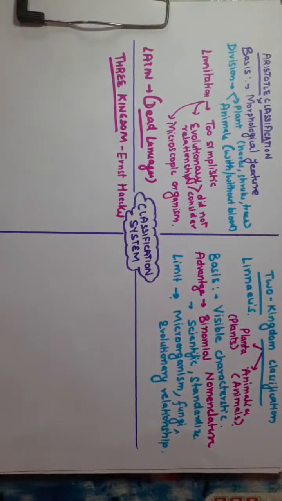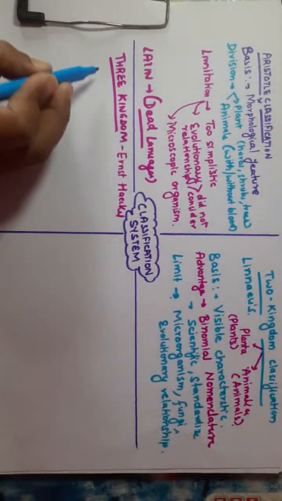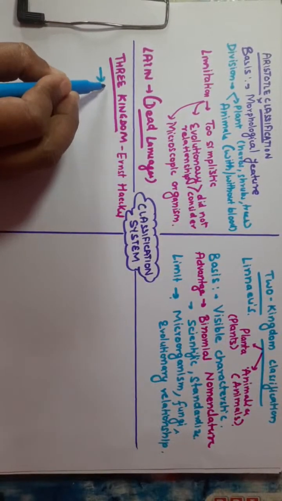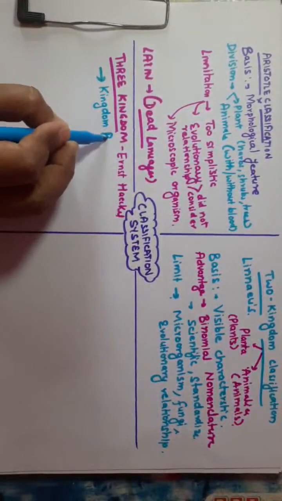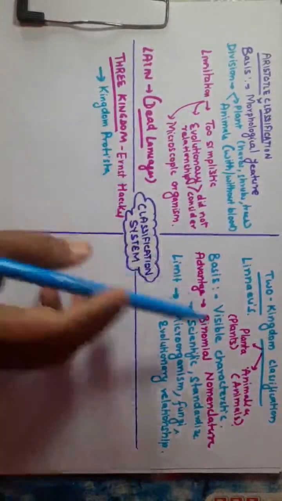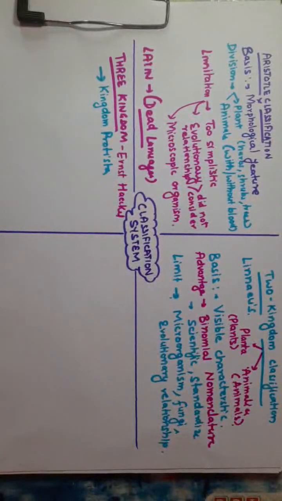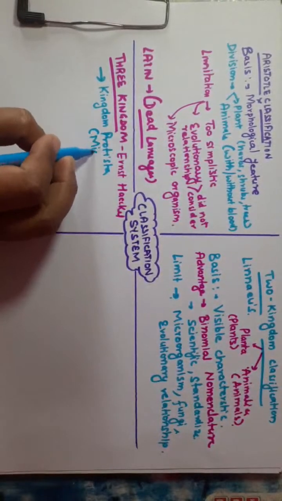We know so far we have two kingdoms, the kingdom Plantae and the Animalia. Now they introduced the third kingdom, that is the kingdom Protista. So now we have three kingdoms: Plantae, Animalia, and Protista. The kingdom Protista includes the microorganisms.